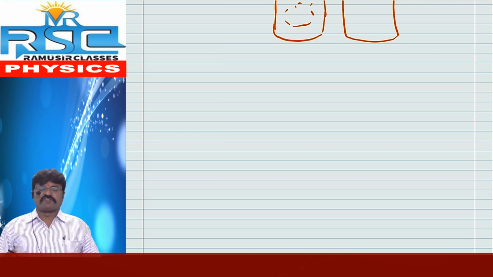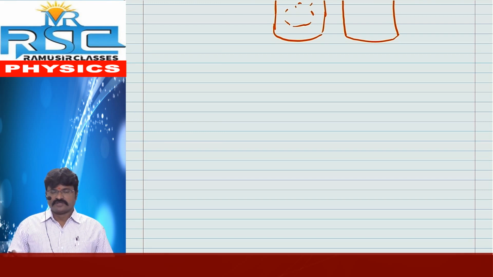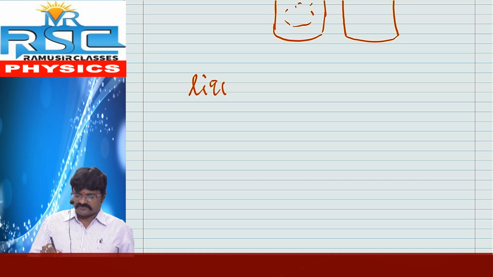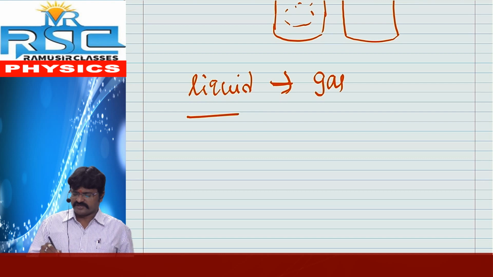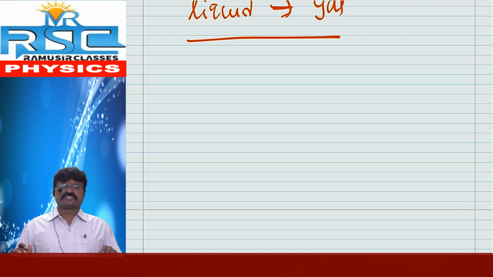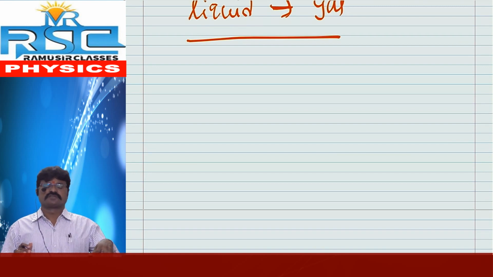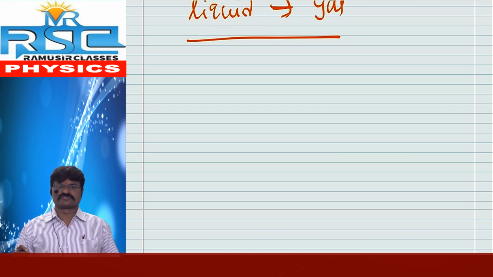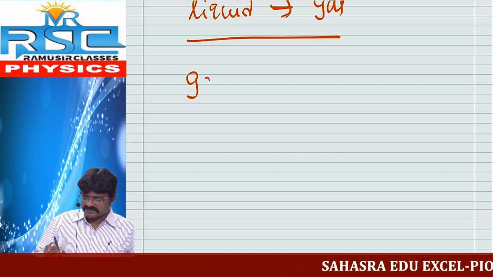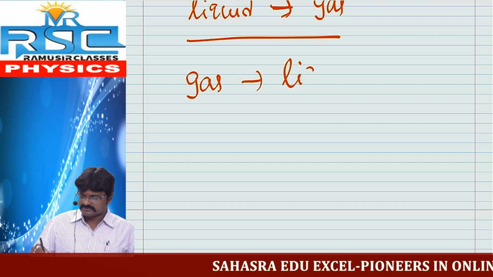So these types of lively examples we already discussed. So this is one of the most important concepts, evaporation. Finally, the simple definition of evaporation is the process in which the liquid phase changes into the gaseous phase. Okay. Then what is the reverse process of evaporation? The reverse process means gas converted into liquid.